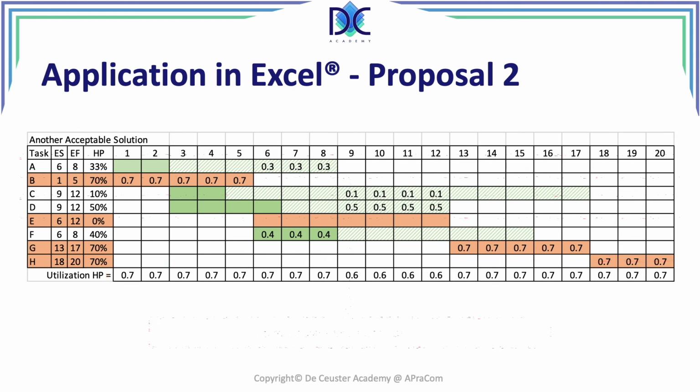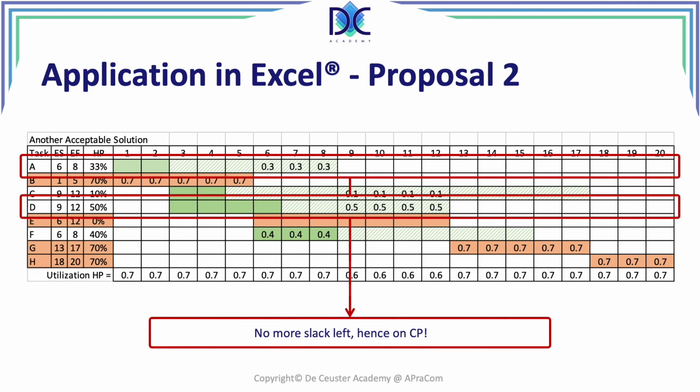What else can we consider? We look at activity A and activity D. Here we move the activities to the latest finish time. We see that activity A has no slack anymore, the same for activity D. This means that those activities are now on the critical path.